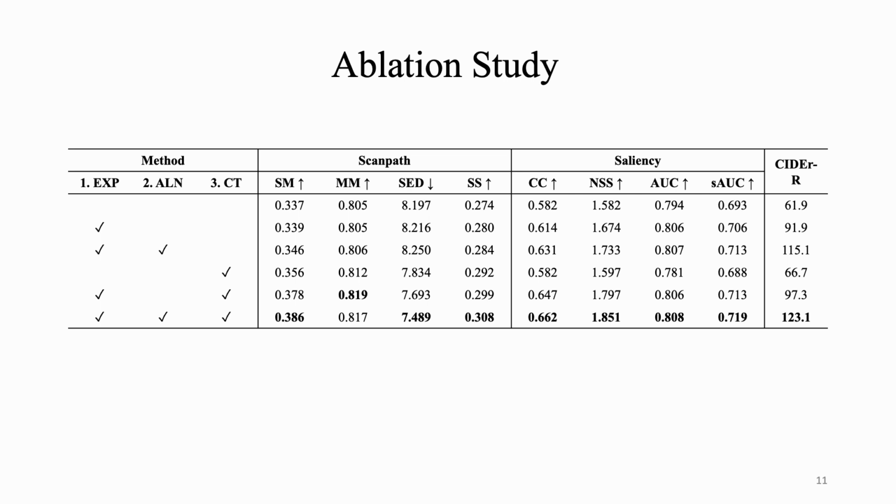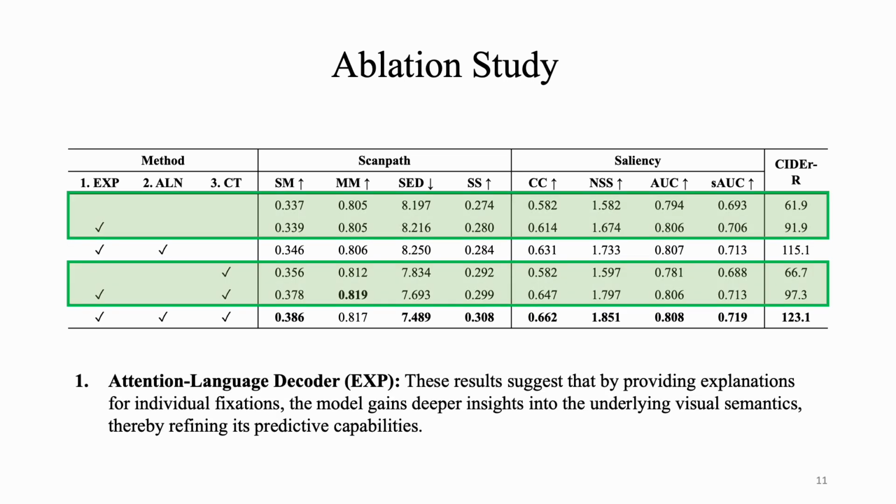predictions. Our ablation study highlights the significance of each component of the GazeXplain model: the language decoder for scanpath explanations, EXP, the semantic alignment mechanism, ALN, and cross-dataset co-training, CT, and their combined impact on the model's performance in predicting and explaining scanpaths. First, the integration of the language decoder alone into the model architecture results in substantial improvements in scanpath prediction accuracy, even without semantic alignment. This suggests that providing natural language explanations for individual fixations enhances the model's understanding of visual semantics, thereby refining its predictive capabilities.